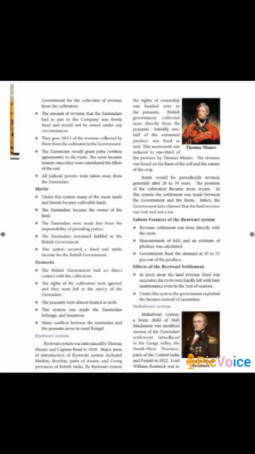Since the zamindars and the peasants did not have a good understanding, and because of problems like not providing the important rights of the peasants and not being in contact with the peasants and the British government, many conflicts and problems came between the zamindars and the peasants, and that was major in the rural part of Bengal.